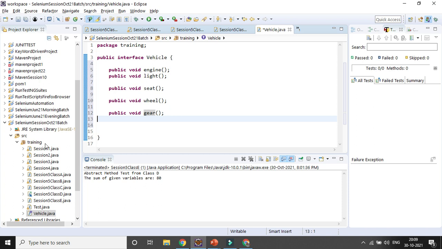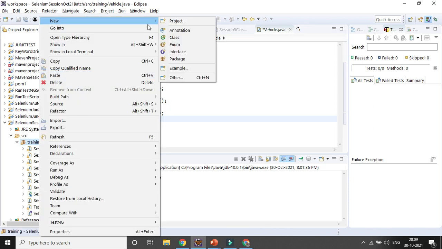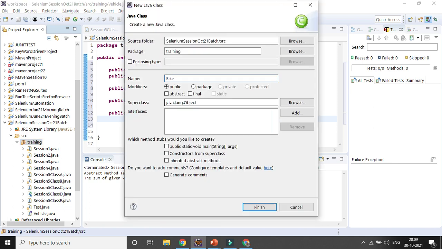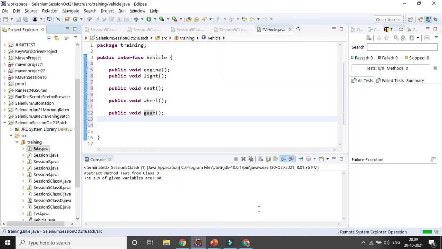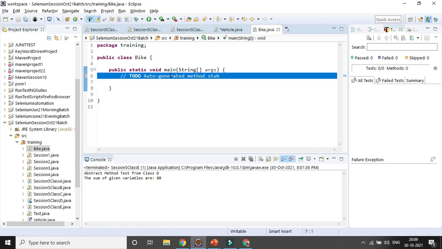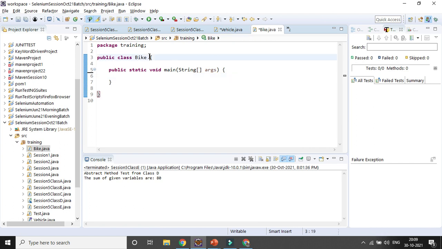Now let's create one more class, suppose say bike. How can you establish the inheritance or relationship between a class and an interface? You have to use the implements keyword. Implements vehicle. Now you can see immediately an error message is coming, right?